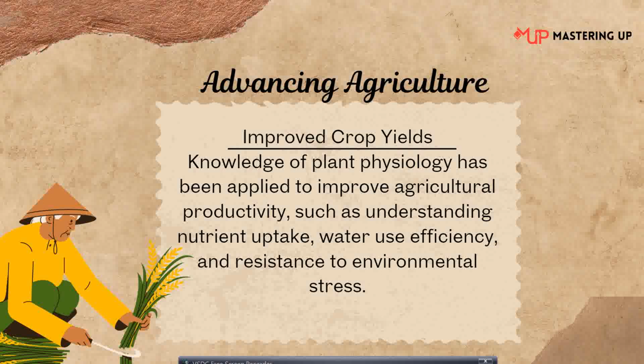The knowledge of plant physiology has been applied to improve agricultural productivity, such as understanding nutrient uptake, water use efficiency, and resistance to environmental stresses. So we were able to understand all these things through the knowledge of plant physiology. We were able to understand how much nutrients should be given, how much water should be given, how well these plants are able to use the water we are providing, and how to provide resistance to the environmental stresses happening in the plant.